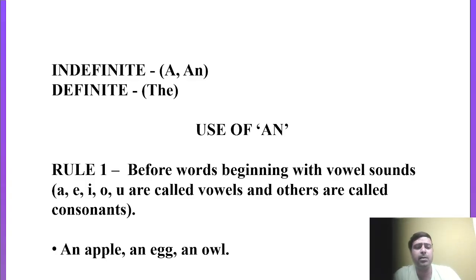Now we are going to discuss the uses of the indefinite articles A and an, and the definite article the. First of all, let us clear the uses of an. This is a very common article, an. Use it before words beginning with vowel sounds. A, E, I, O, U are called vowels, and the others are called consonants. So before vowel words and vowel sounds, keep in your mind that we always use article an, like an apple, an egg, an owl, an umbrella, an aeroplane. You might have heard that before vowels we always use article an, right?